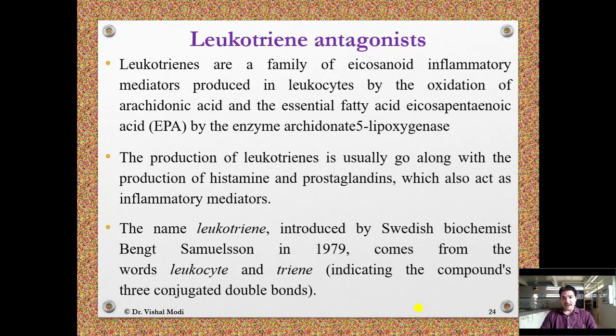acid and the essential fatty acid eicosapentaenoic acid by the enzyme arachidonate 5-lipoxygenase. The production of leukotrienes usually goes along with the production of histamine and prostaglandin, which also act as inflammatory mediators. The name leukotriene, introduced by Swedish biochemist Bengt Samuelsson in 1979, comes from the words leukocyte and triene, indicating the compounds have 3 conjugated double bonds.